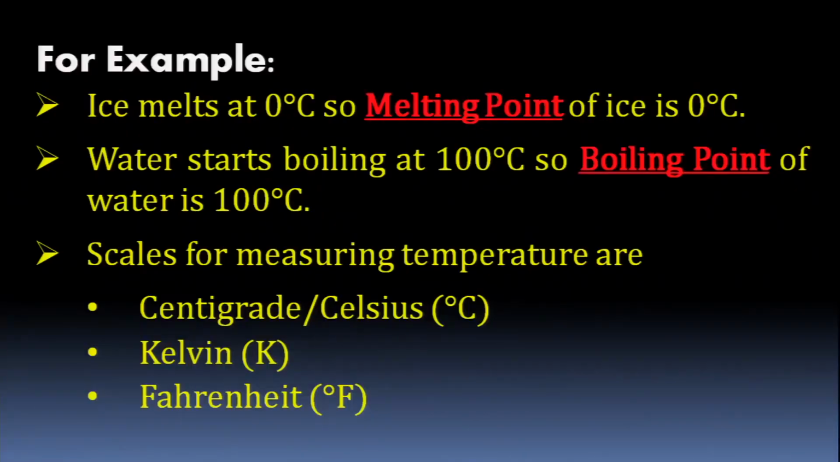Now, ice, water and vapor, we are used to these things because they are three states we see every day. Let's go for some examples, like the melting point of ice is 0 degrees centigrade. That is, ice starts melting at 0 degrees centigrade. Water starts boiling at 100 degrees centigrade. That is, the boiling point of water is 100 degrees centigrade.